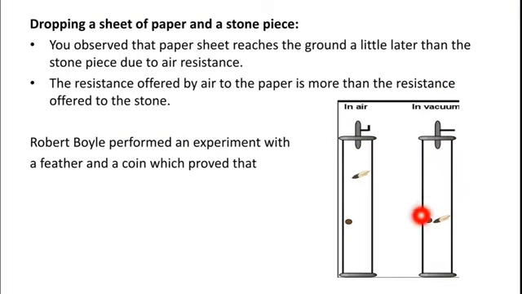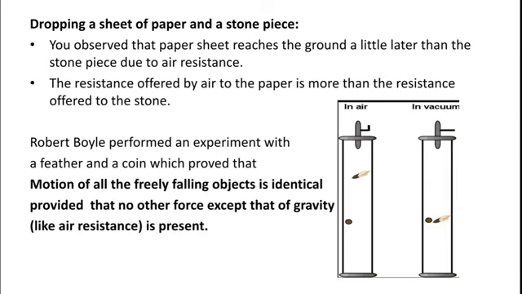So there is only one force, that is the force of gravity, acting on the feather and coin. That's why here you can see that both the feather and coin are moving simultaneously, and hence they will reach the bottom at the same time. So from this experiment, it is clear that motion of all freely falling objects is identical, provided that no other force except that of gravity, like air resistance, is present.